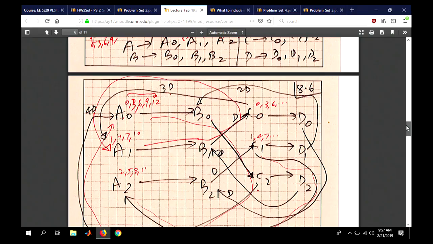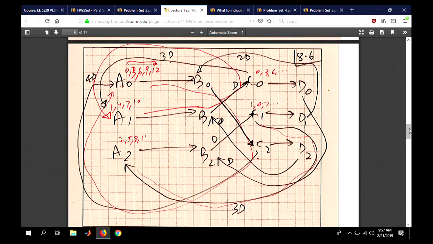Okay, so now let's get back to where I was. So last class we talked about unfolding in an informal way.